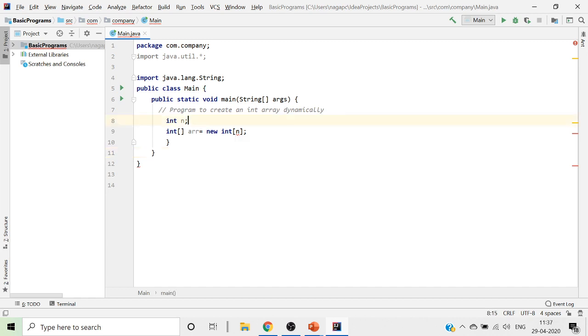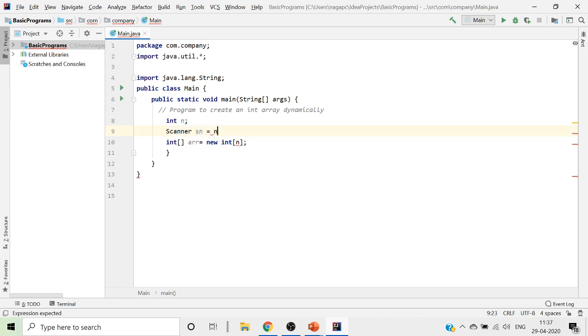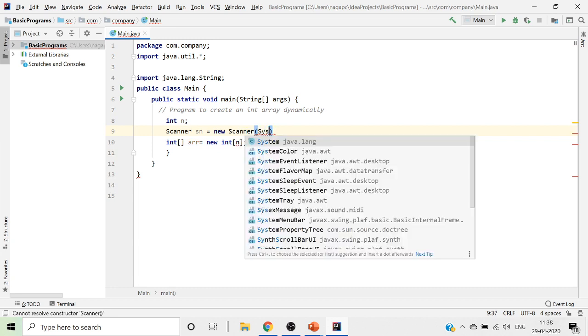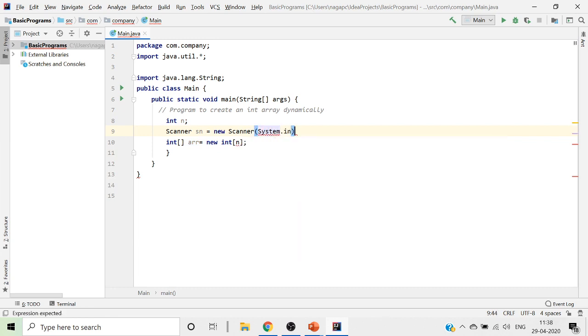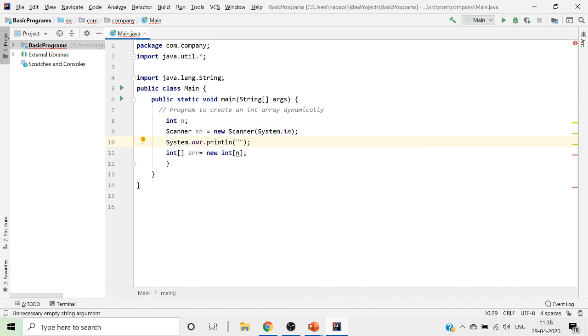So what we do, we just go ahead and put scanner sn equal to new scanner, and here we will put system.in. Now we have read this value. Now to put it into the integer, we will first give the instruction system dot out dot println, and we will tell the user, please enter the range.